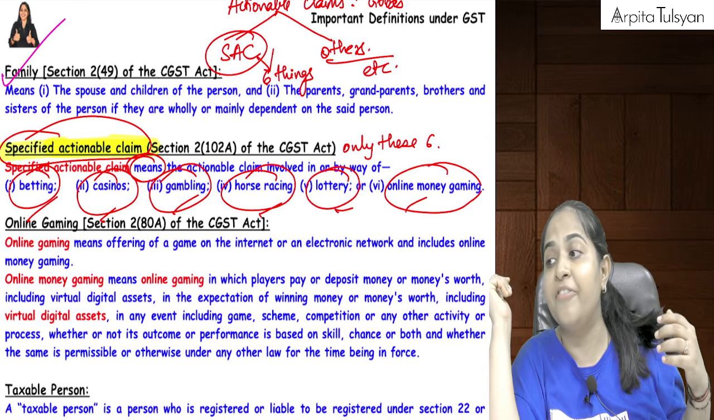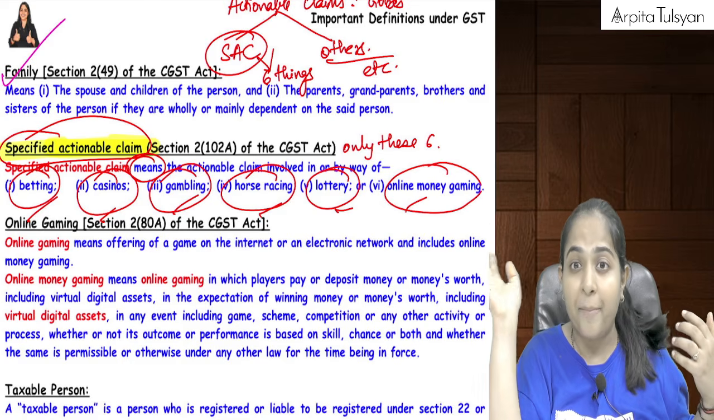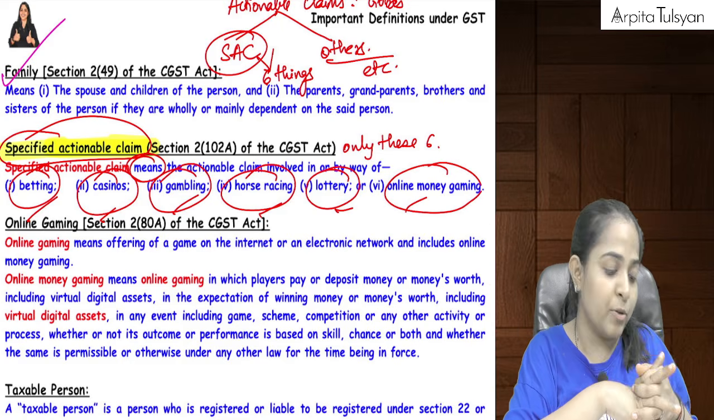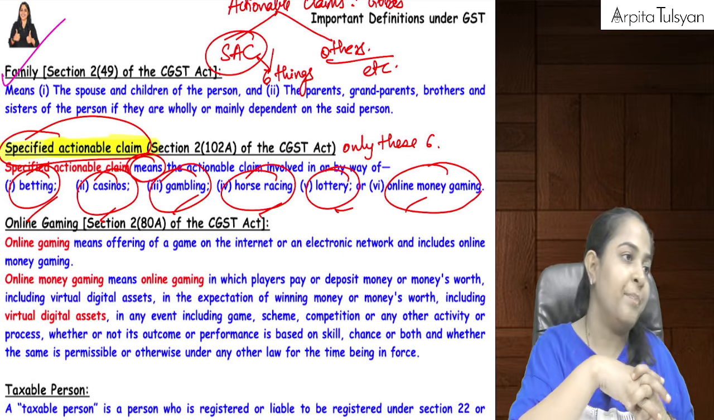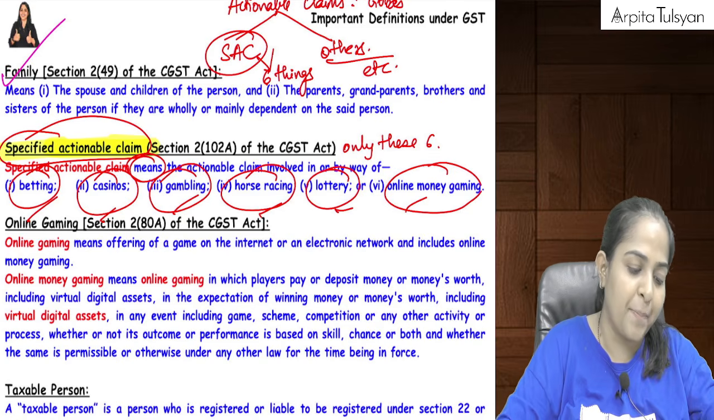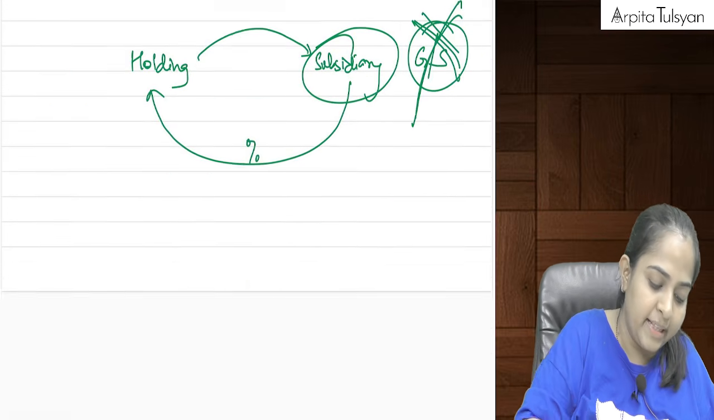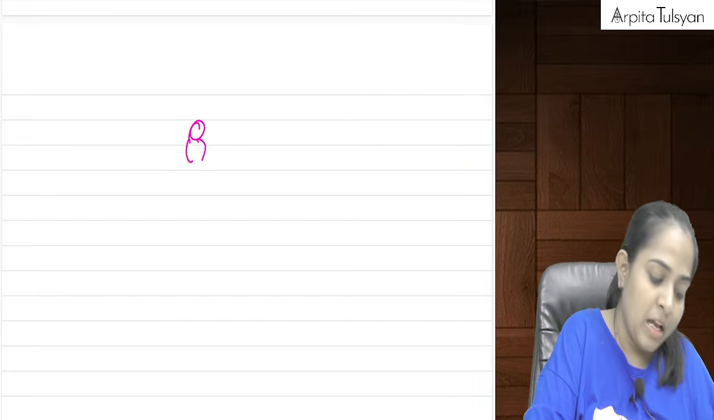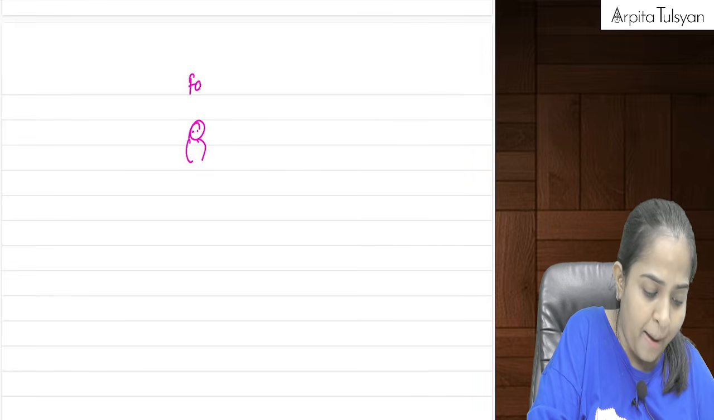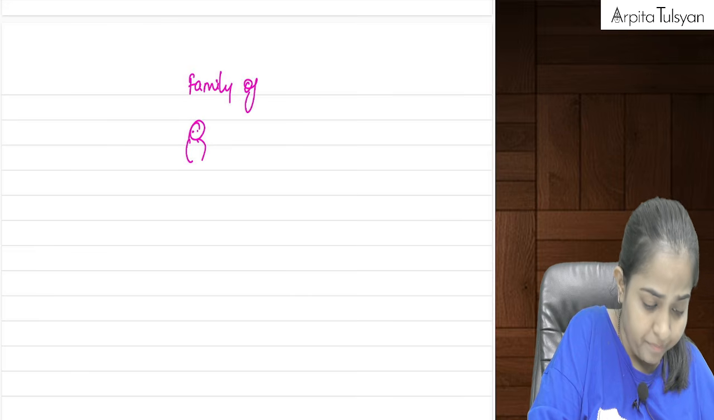Every law has a different definition of family and all those things. Okay, so now let's see what is the definition for the purpose of GST. So in family, for the purpose of GST, who will be included in the term called family? So I will be included. Okay, so if you talk about family of Arpita,